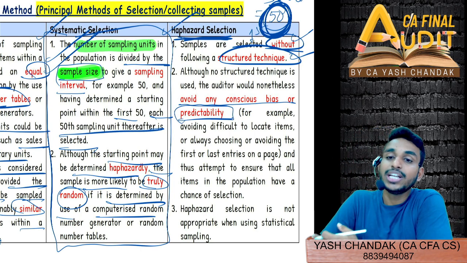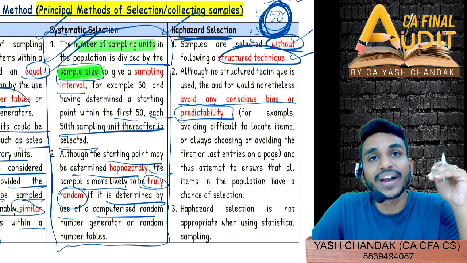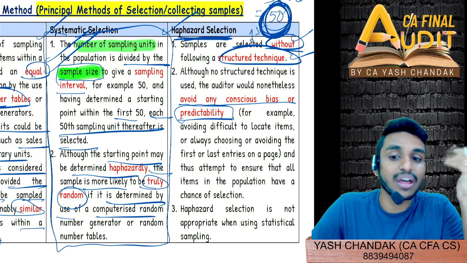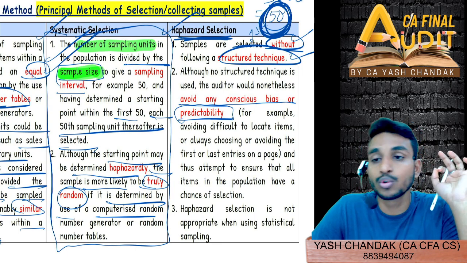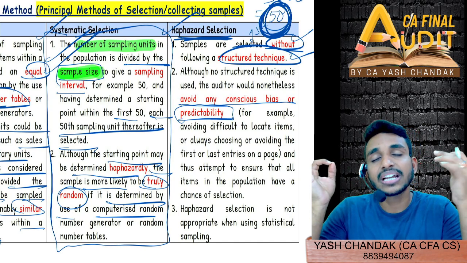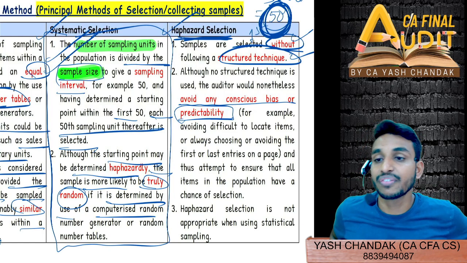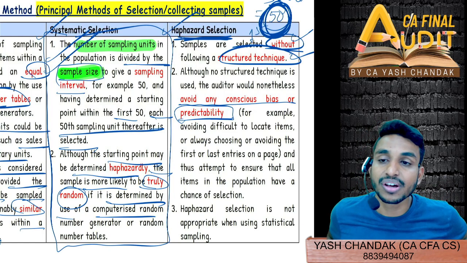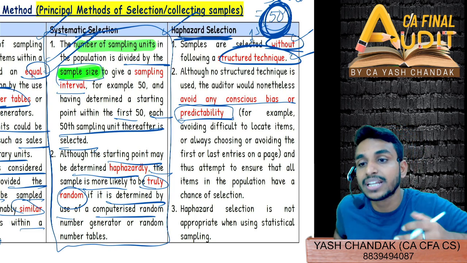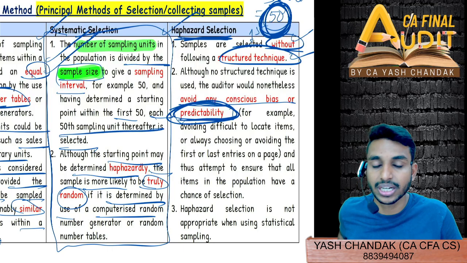So suppose my thought process is that I generally find entities doing misstatements or some sort of manipulation in the first or last transaction. Either they will do it in the first transaction, or in the last transaction. I have this mentality because I feel the entity will think that the auditor will not pick up the first and last. They will pick up a few items in between. So the entity will try to manipulate the first or last item. And now I as an auditor have developed this thought process. But this thought process should be avoided. Any sort of bias should be avoided. Any sort of predictability should be avoided. That is what they are saying.